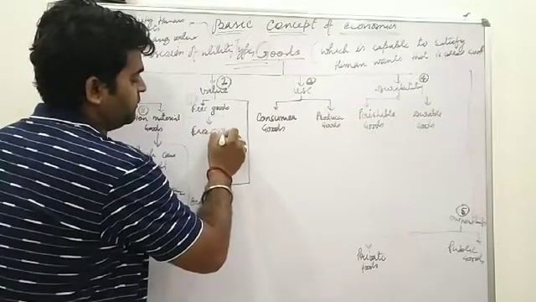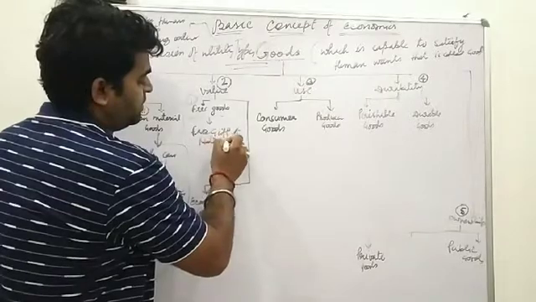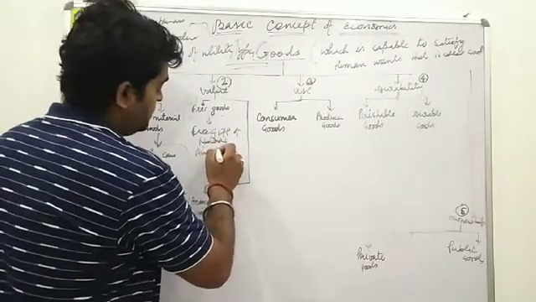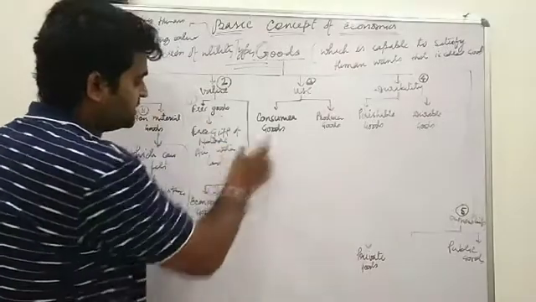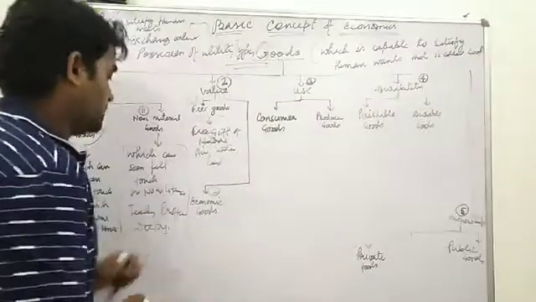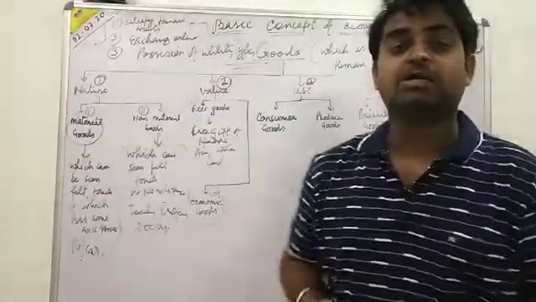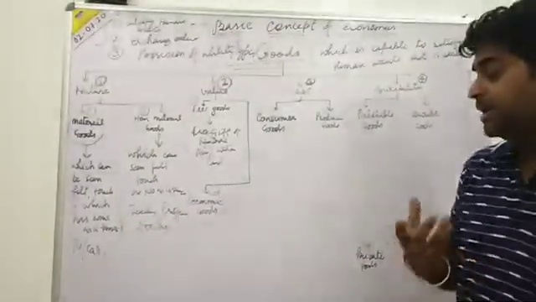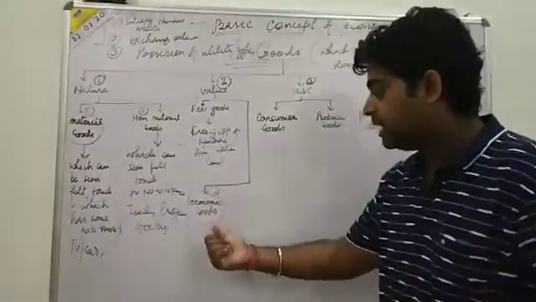Free gift of nature, like air, water, land, all these things are free. Second, economic goods. Economic goods are those type of goods which have some value, some exchange value, some value in monetary terms. That is called economic goods.